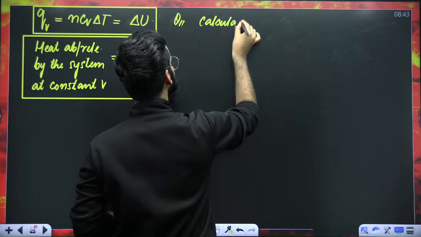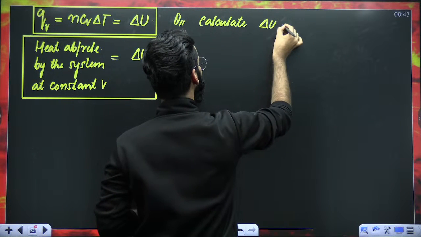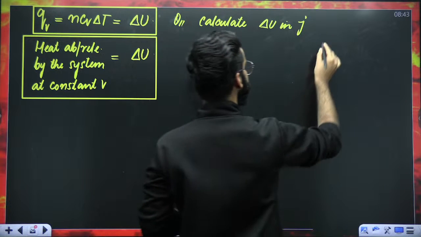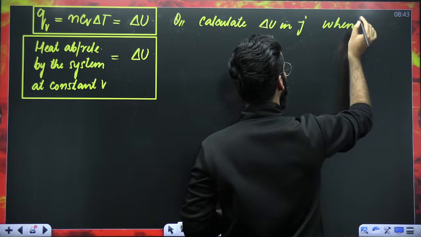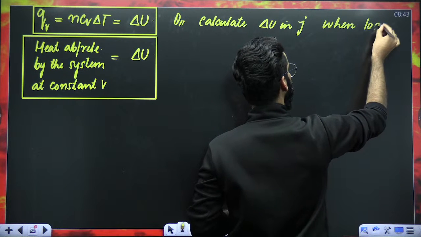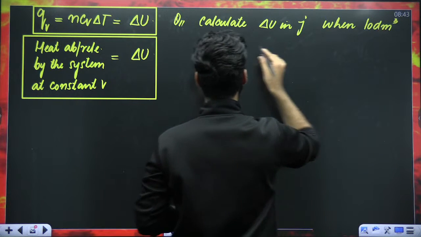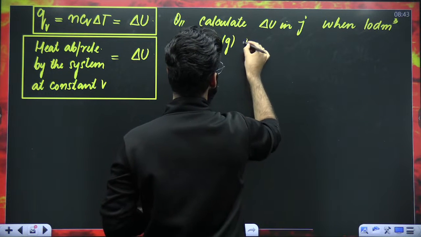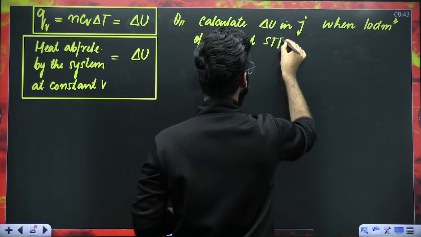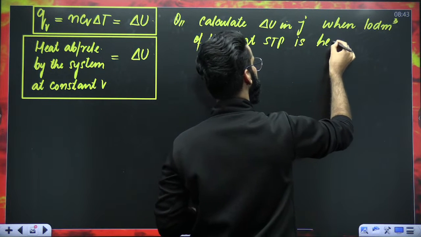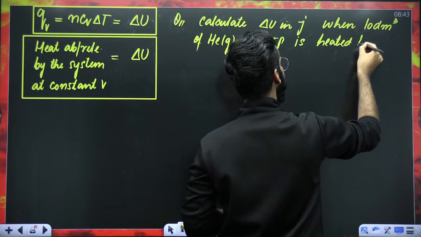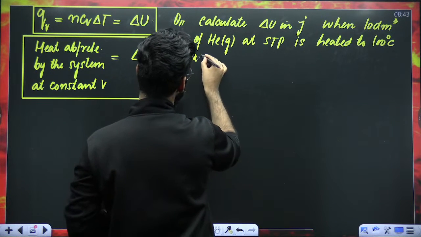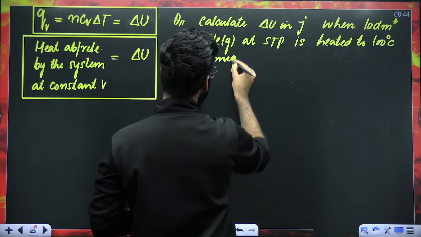Calculate delta U in joules when 10 decimeter cube of helium gas at STP is heated to 100 degrees centigrade, assuming ideal gas conditions.